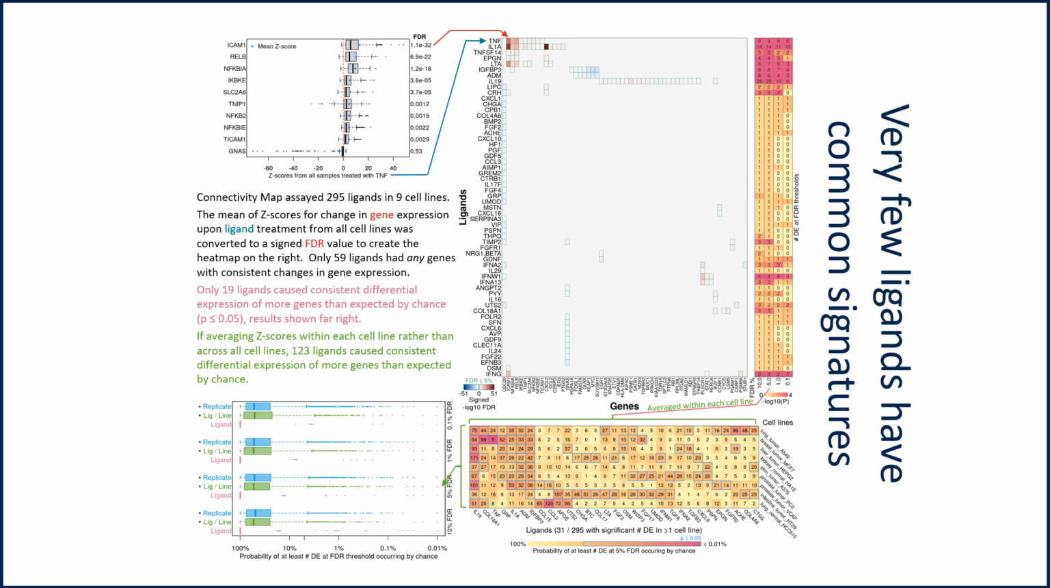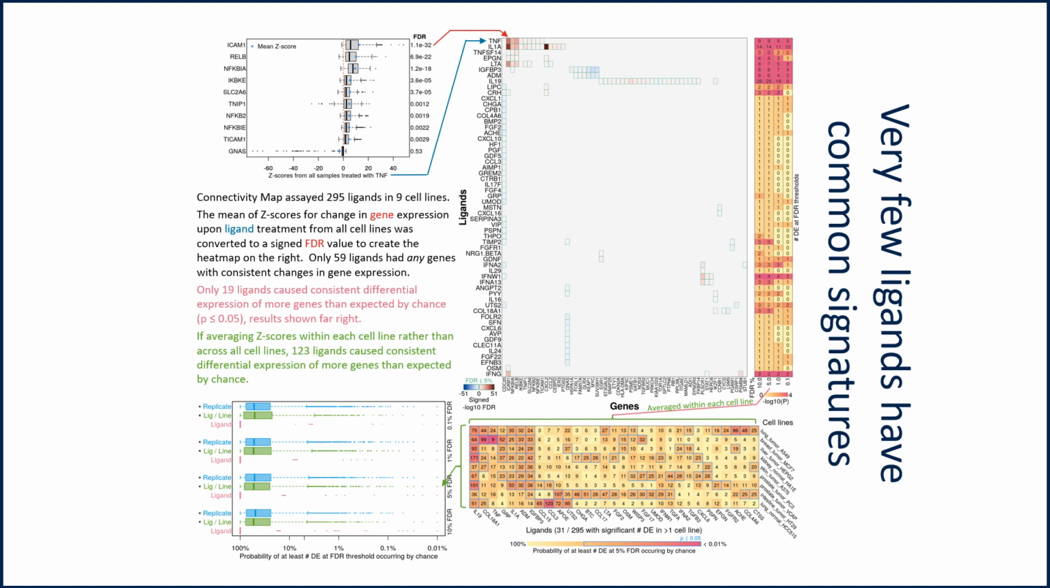However, if we do the same analysis after averaging Z-scores across samples within each cell type, 8 in 20 ligands, so nearly half, cause differential gene expression in more genes than we'd expect by chance in at least one cell type, consistent across different dosage and duration of ligand treatment.